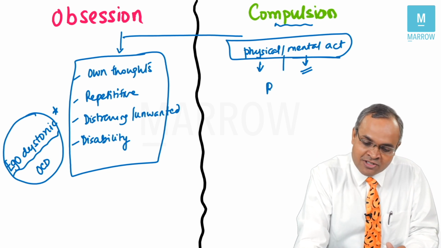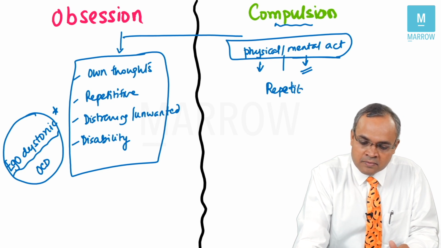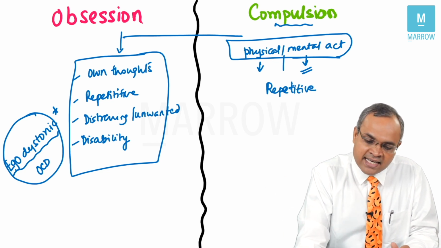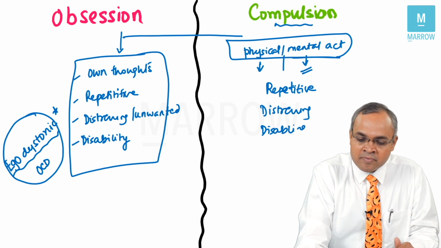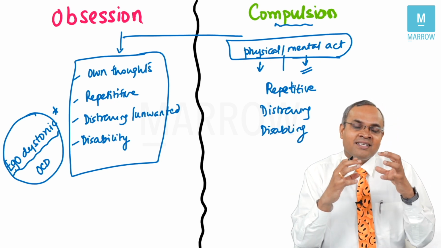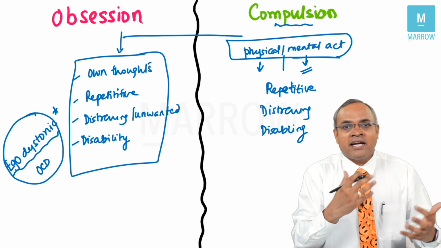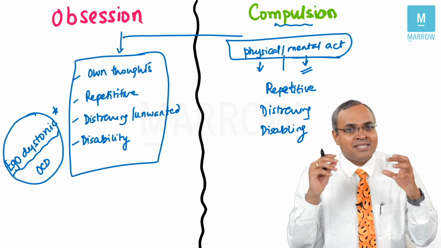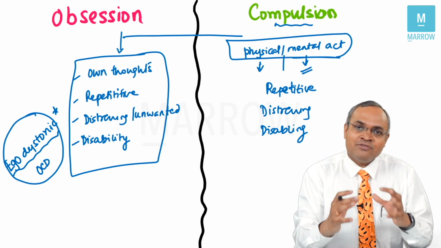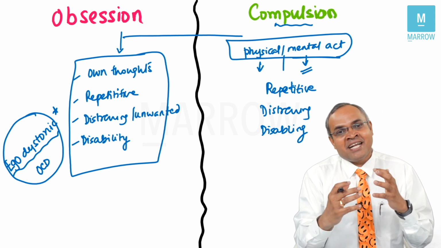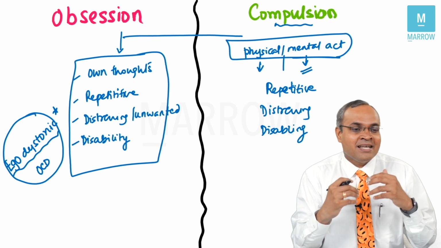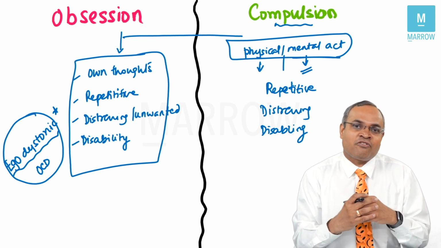Again, compulsion is also repetitive. It is also distressing, and this is also disabling. So please remember the importance of these thoughts. We all get repetitive thoughts here and there, but most of the time it's fleeting, it comes and goes. But in patients with OCD, it's going to be very significantly present, repetitive and disabling. That's what makes them suffer a lot and reach out to professional help.